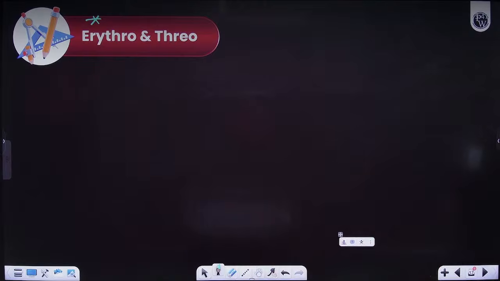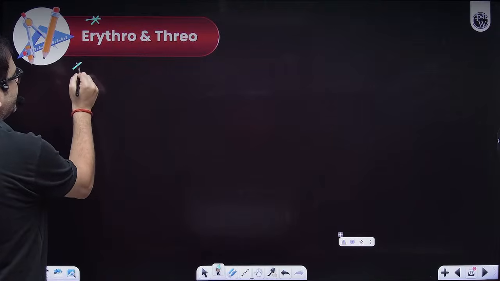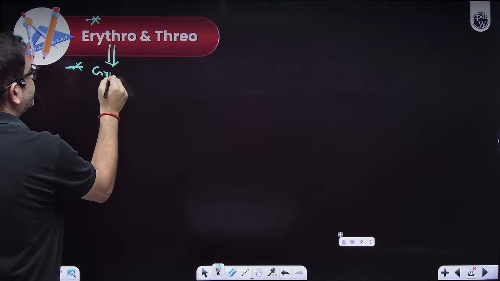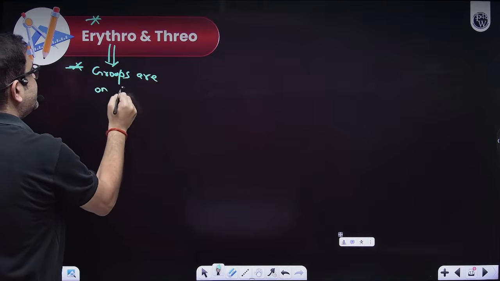Everybody, just give me a confirmation that everybody is comfortable with the previous question. Now, technically, erythro and threo is just a basic definition, which says if groups are on the same side.